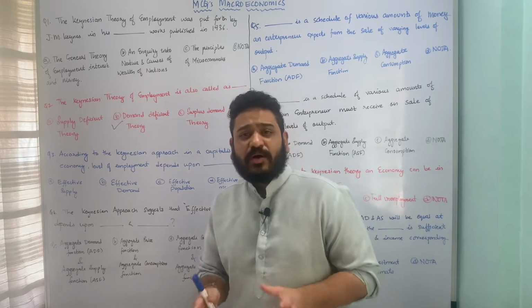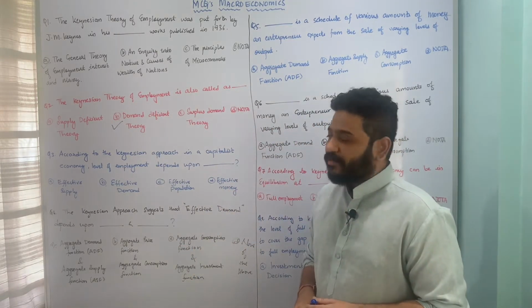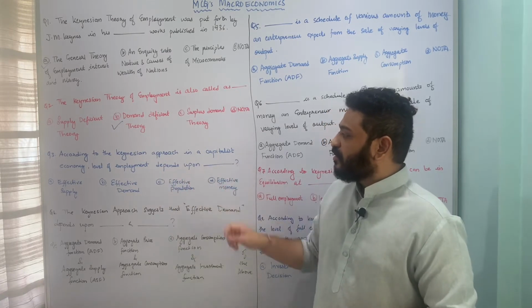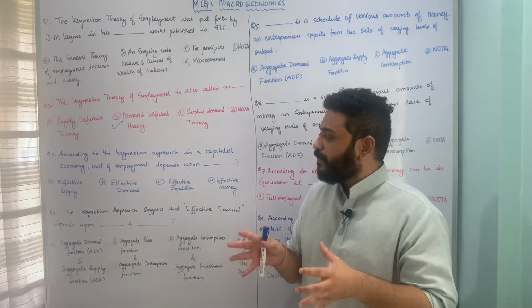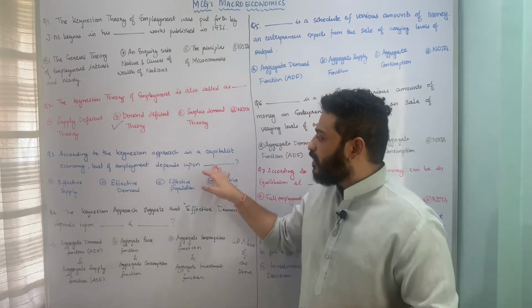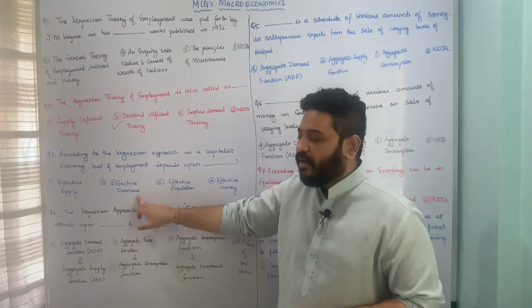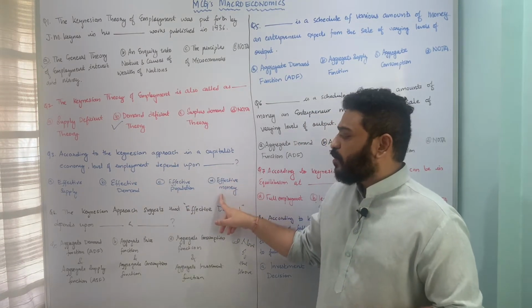It says that according to the Keynesian approach, in a capitalist economic system, level of employment depends upon dash. In a capitalist economic system, the level of employment depends upon what according to the Keynesian theory of employment? Whether it depends upon effective supply, effective demand, effective population, or effective money.